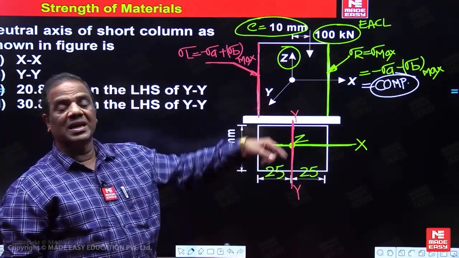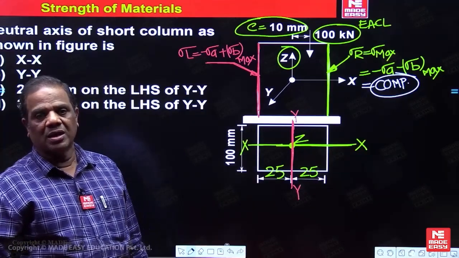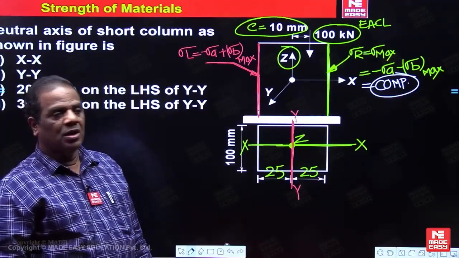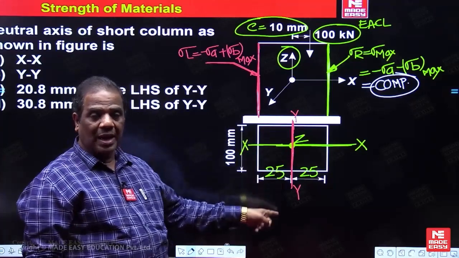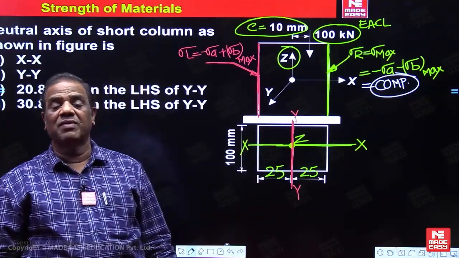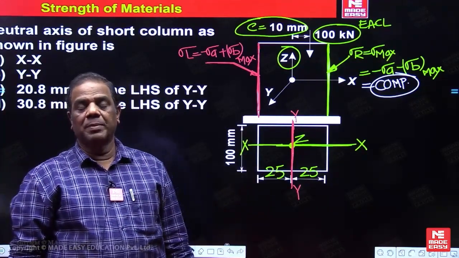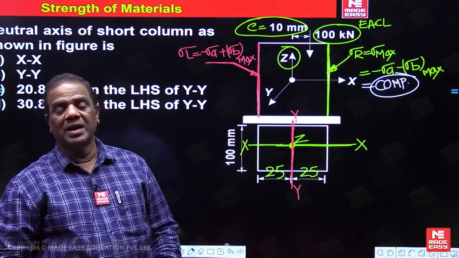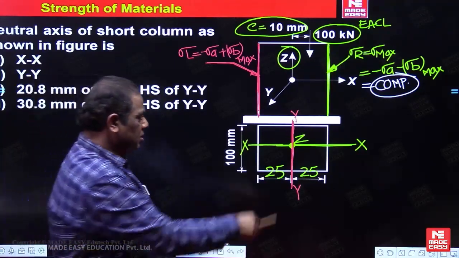But here both are acting, axial load and bending moment both. So we don't know where the neutral axis is. So section modulus should be considered about YY. The bending equation is valid for pure bending. So when the bending couple is acting alone, this will be the neutral axis.